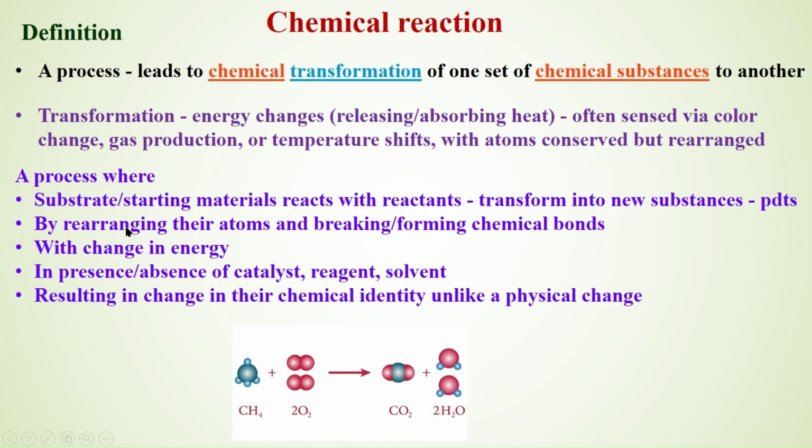When a definition is asked, you have to define chemical reaction as a process where substrate reacts with the reactant and transforms into a new substance called products by rearranging their atoms and breaking and forming chemical bonds with change in energy, in presence or absence of catalyst, reagent or solvent, resulting in change in their chemical identity.